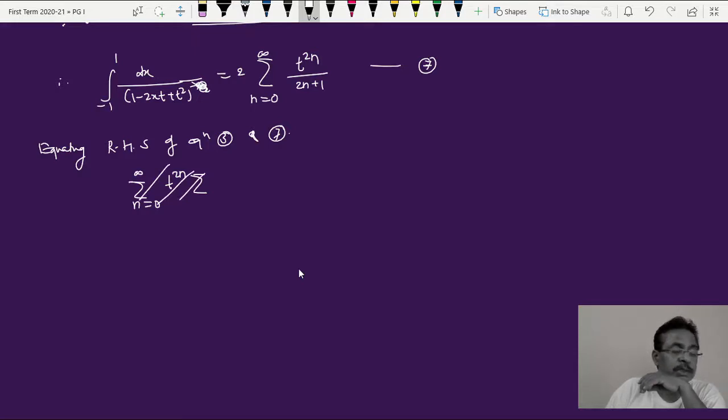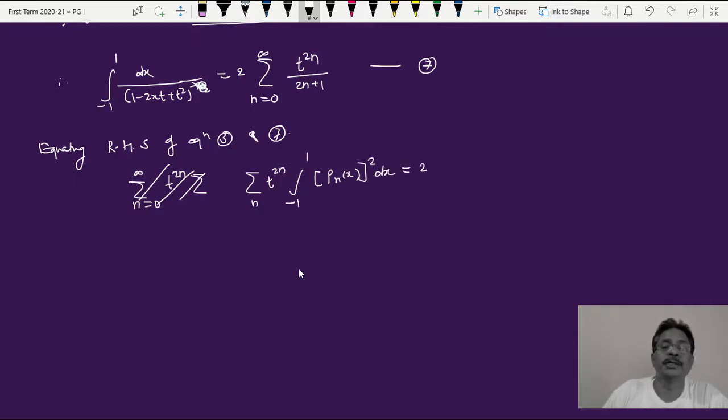This can be written as summation over n, t raised to twice n, integral from minus 1 to plus 1, in the bracket Pn of x. I am writing the right hand side of equation number 3 first. Pn of x bracket square into dx, and now the right hand side of this is twice summation over n equal to 0 to infinity, t raised to twice n divided by 2n plus 1.